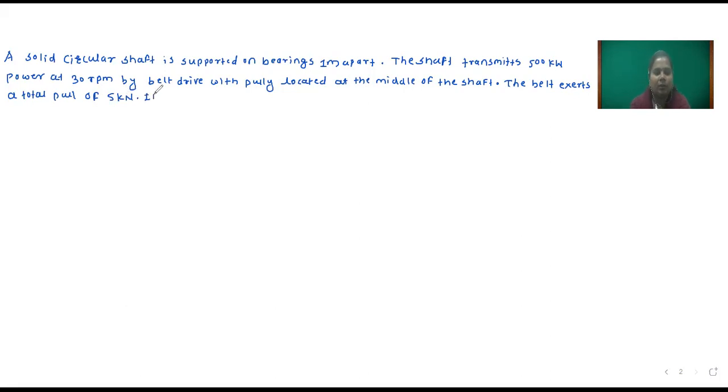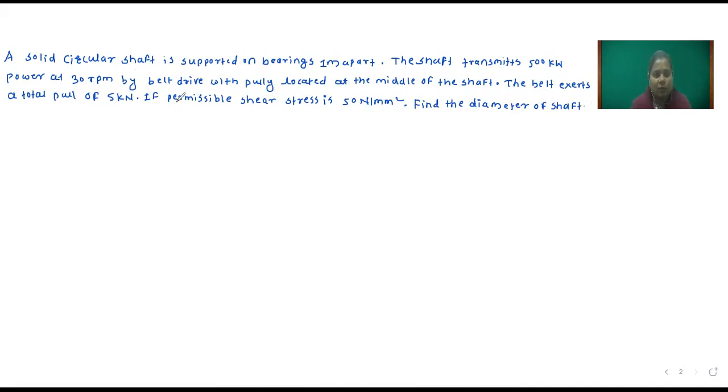If permissible shear stress is 50 Newton per mm square, find the diameter of shaft.